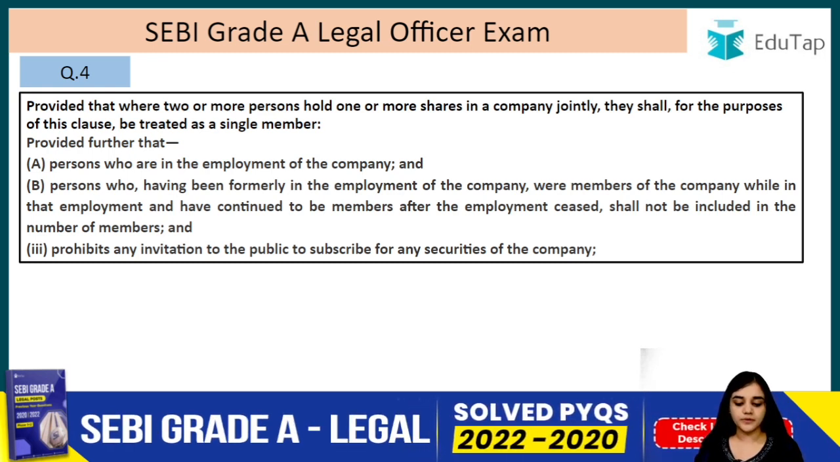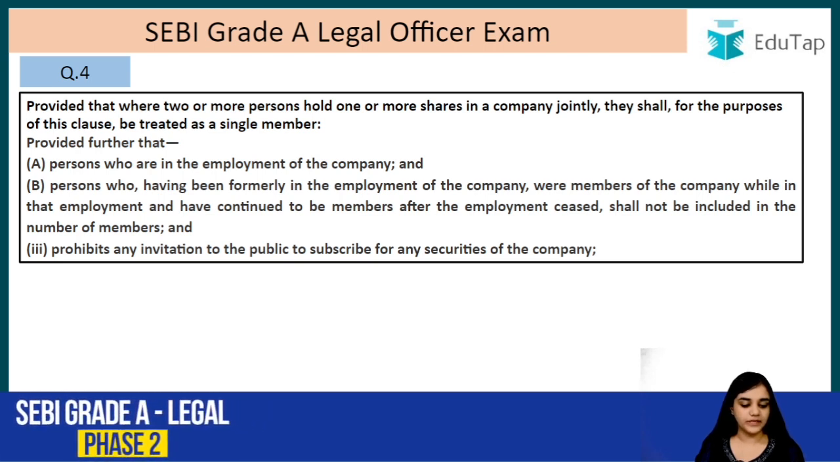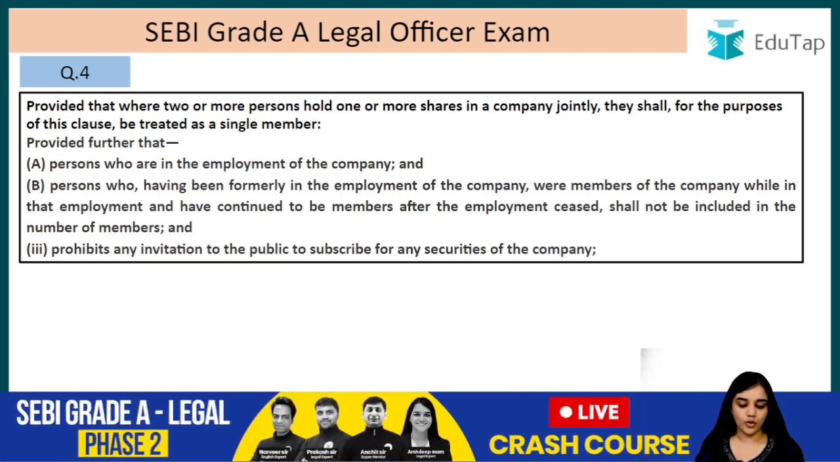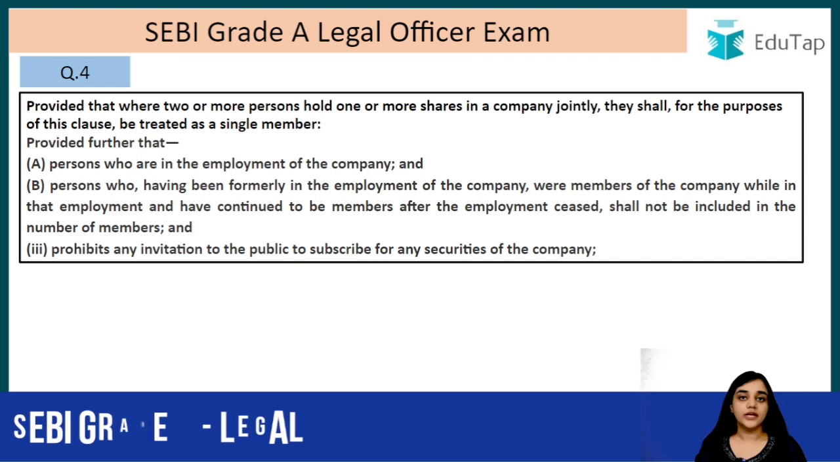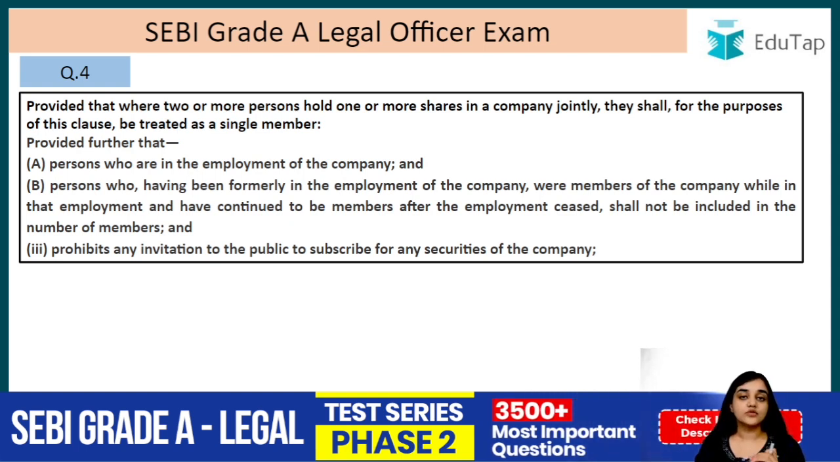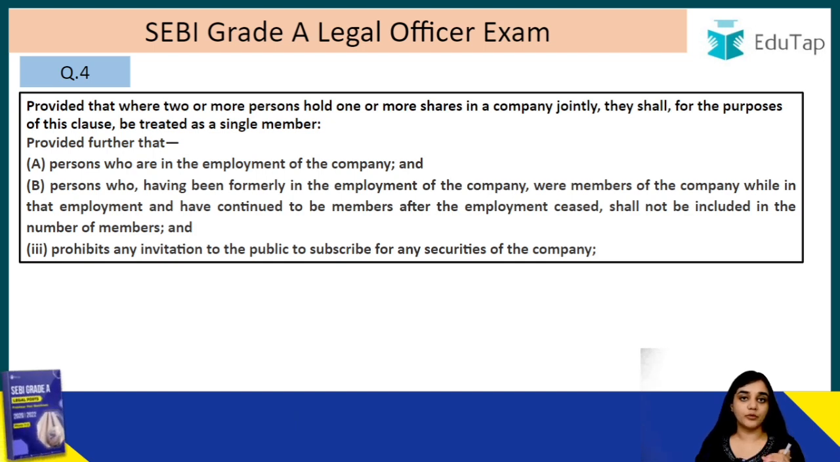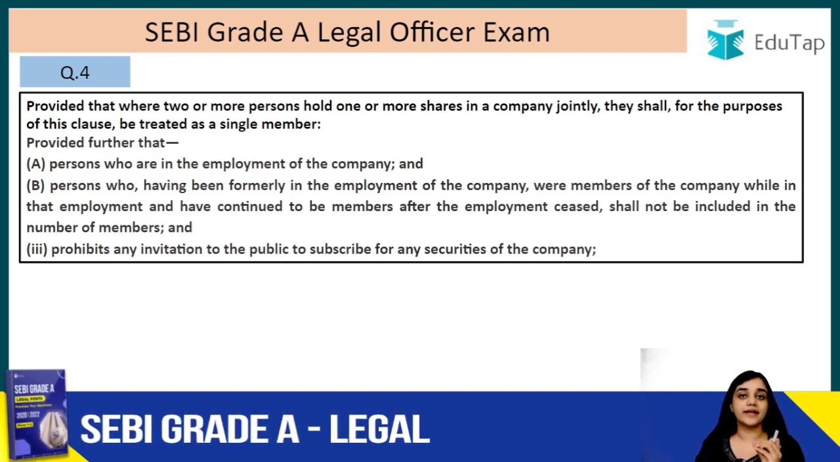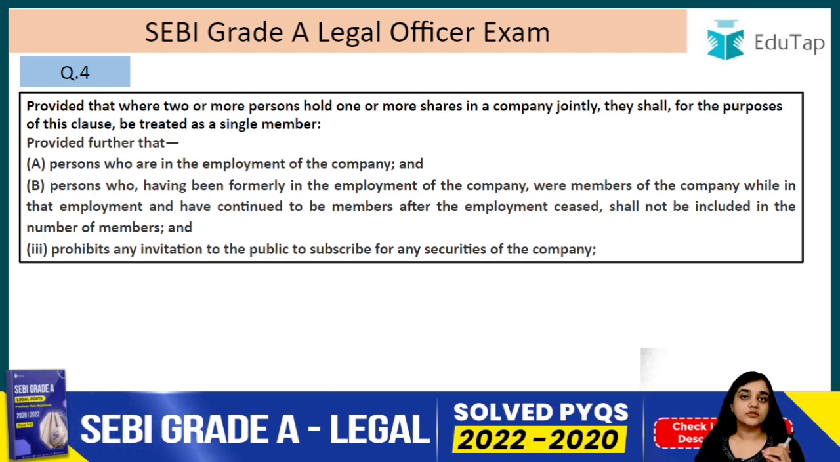Provided further that persons who are in the employment of the company and persons who, having been formerly in the employment of the company, were members of the company while in the employment and have continued to be members after the employment ceased, shall not be included in the number of members. So the employees who are currently employed, if they are members, and in case they have ceased to be employees but they still hold shares, in that case also they will not be included in the number of members, right? So they will not be regarded as members for the purpose of counting those 200, right?